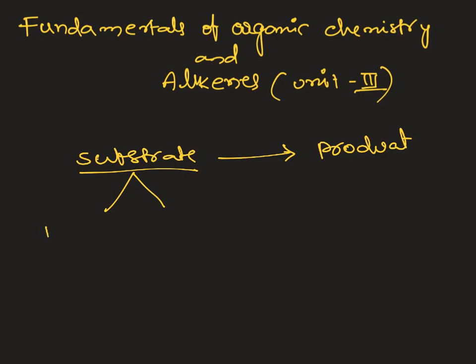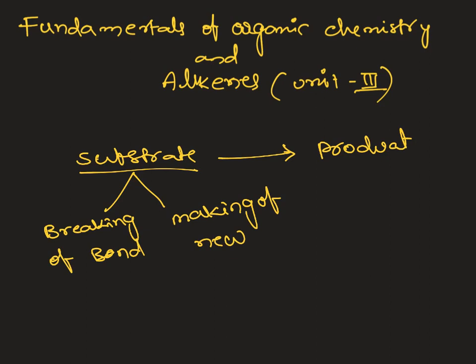There are two things which can happen with respect to starting material. One is breaking of bond, and making of a new bond gives a product. So in any type of reaction you take, generally the existing bonds are broken and simultaneously it makes new bonds and is converted into product. And in today's class I am going to discuss the breaking of bonds.